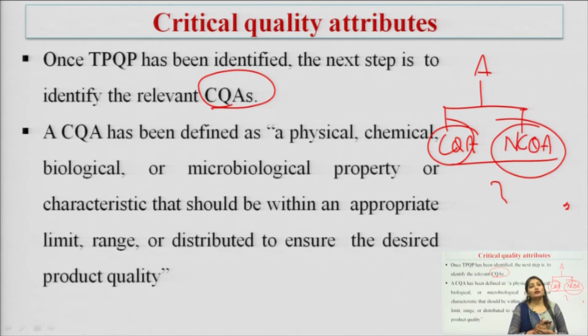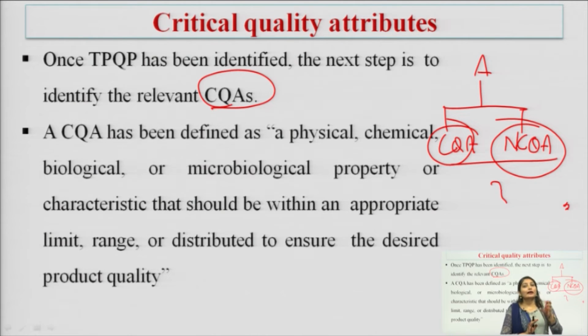CQA has been defined as a physical, chemical, biological or microbiological property or characteristic that should be within an appropriate limit, range or distribution to ensure the desired product quality.